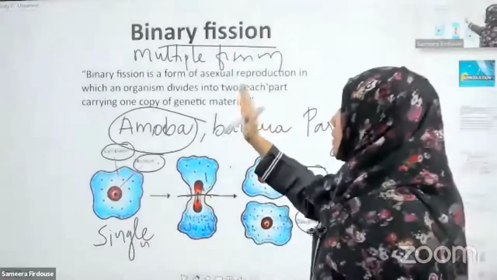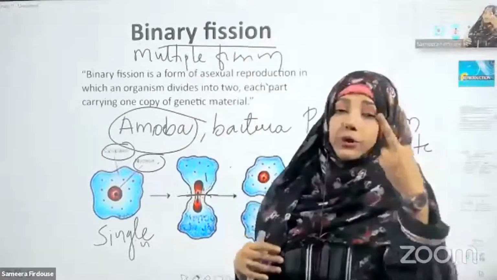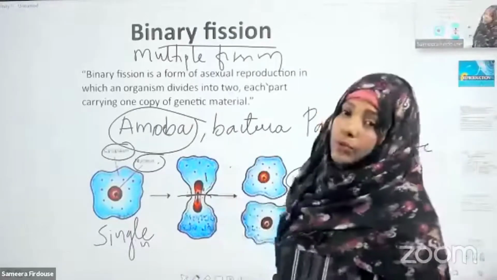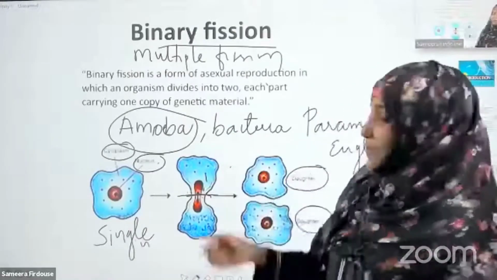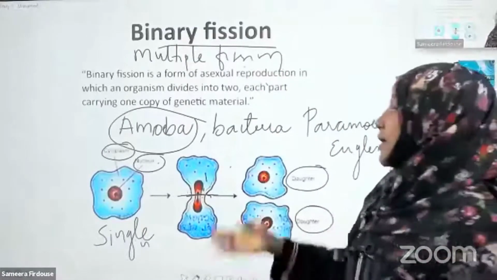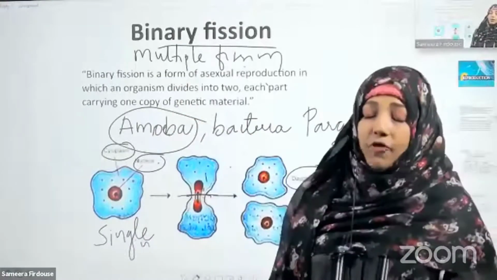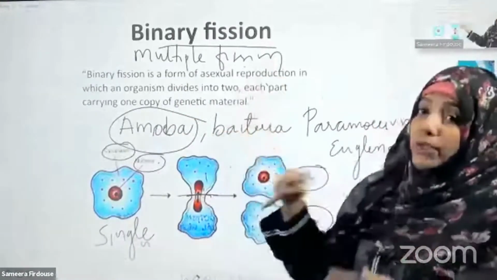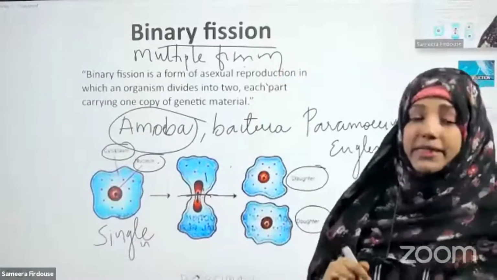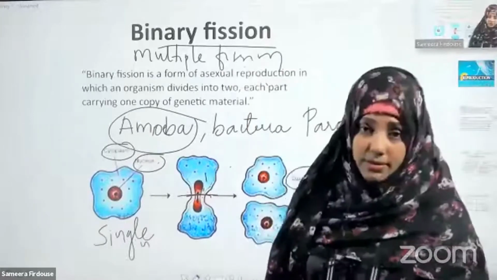Similarly, the genetic material is copied not into two equal halves, but into many smaller fragments, so each one grows into a new individual. That fission is called multiple fission. It is similar to binary fission. There the nucleus divides into two equal halves, resulting in two organisms. Here the nucleus further divides into many smaller fragments, and each can reproduce into a new organism. This is called multiple fission.